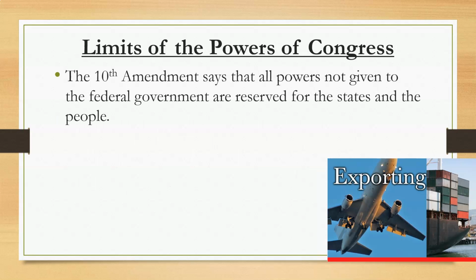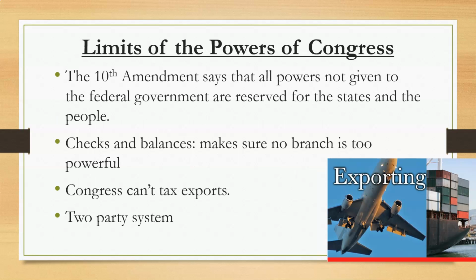Okay. Now, Congress does have some limits. All right, first of all, the 10th Amendment says that all powers not given to the federal government are reserved for the states and the people. All right, that is one of the amendments that we call the States' Rights Amendment, because it gives the states power to do things that are not explicitly written in the Constitution, as well as ensures that the federal government cannot do everything that the states can do.